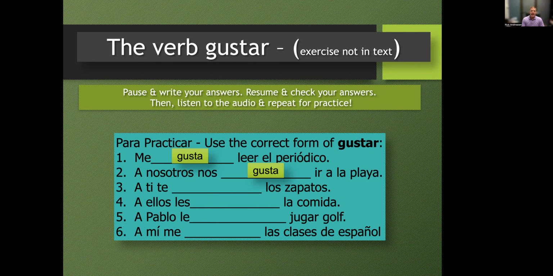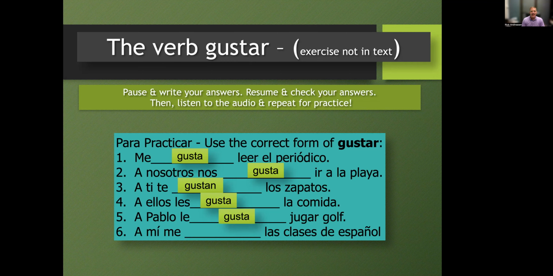Número 3. Clase, repitan. A ti te gustan los zapatos. Okay, zapatos means shoes, and it's plural. So that's the subject of the sentence. So we conjugate gustar in the third person plural. Gustan. Muy bien. Número 4. Clase, repitan. A ellos les gusta la comida. Okay, so the subject is la comida, the food, which is singular. So we conjugate gustar in the third person singular. Gusta. Muy bien.